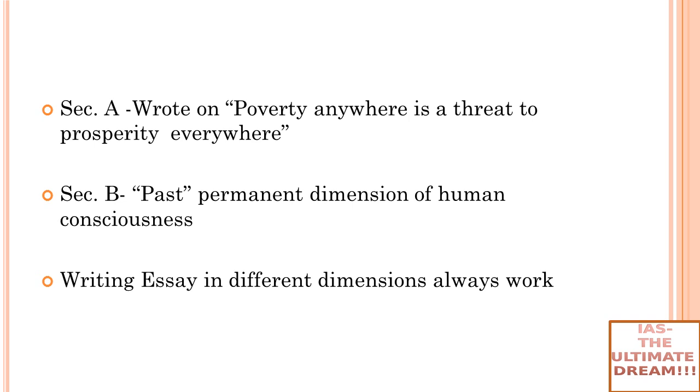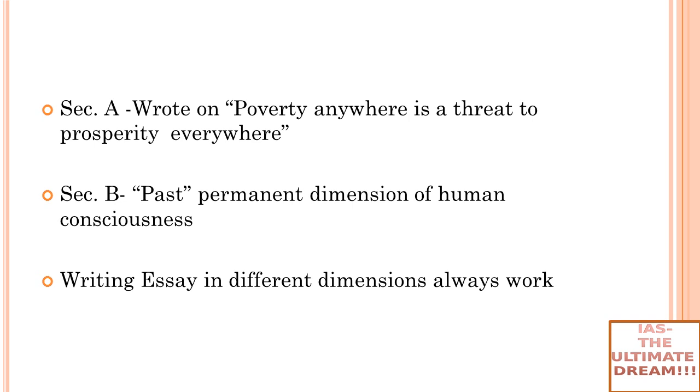So again I started with an anecdote here and then I talked about how past is a permanent political dimension, right? So here I talked about republics which were there in 6th century BC, and till today we have a republic system, right? Which is a reflection that past is a permanent dimension of our consciousness and values. Social dimension, you can talk about the Varna system which was there in the past and it is still guiding our human consciousness and values.